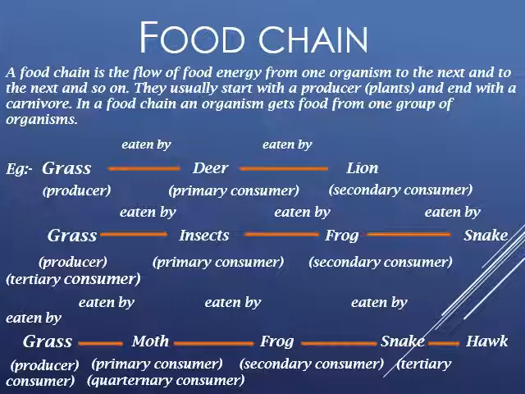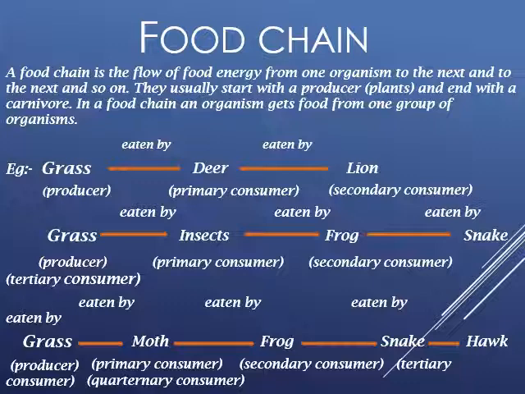Now for grass, grass is the producer eaten by deer, that is primary consumer or herbivore you can say. The deer is eaten by lion, that is secondary consumer. So this is one food chain. Now grass can also be eaten by insects. Insects can be eaten by either frog or snake, or frog can be eaten by snake. So producer, primary consumer, secondary consumer.